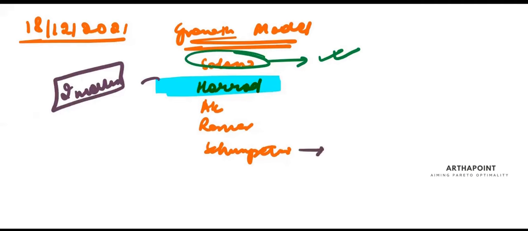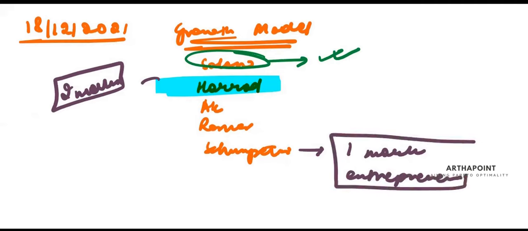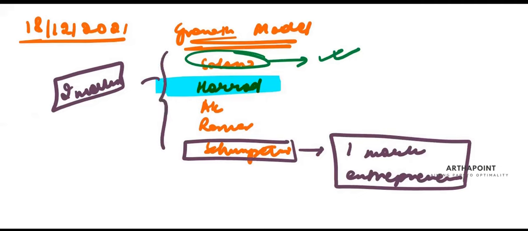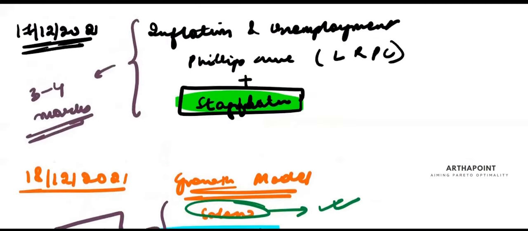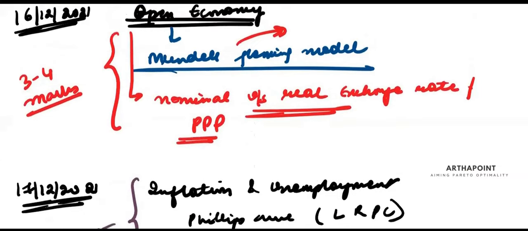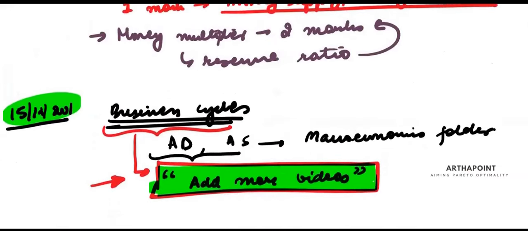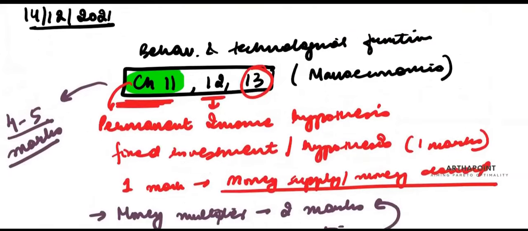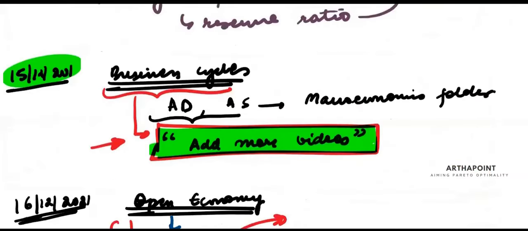and they may ask you 1 mark question on the role of entrepreneur. So I've given this complete lecture on what is the role of entrepreneur. I'm expecting 1 mark question from here. So again, 3 to 4 marks from this unit. If we see, this covers approximately 20 to 25 marks syllabus from macroeconomics.